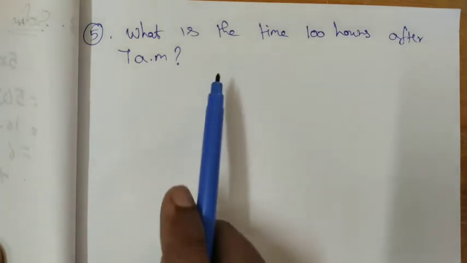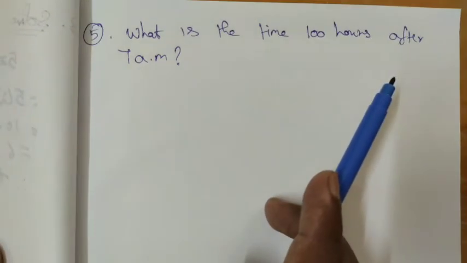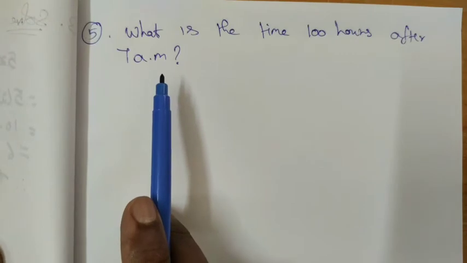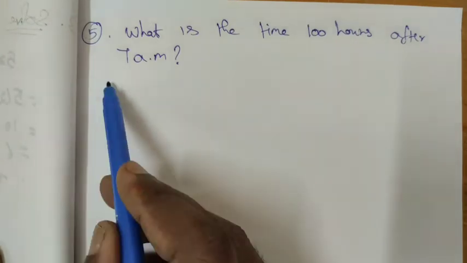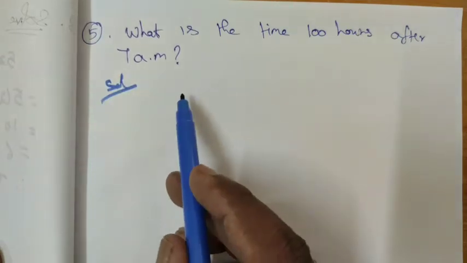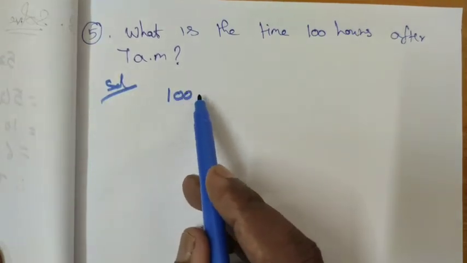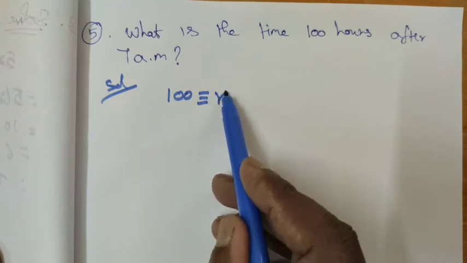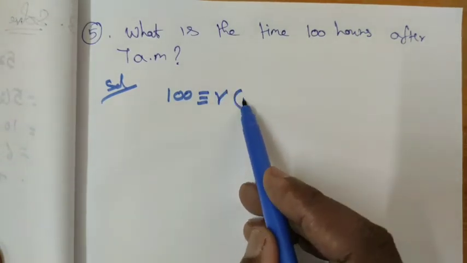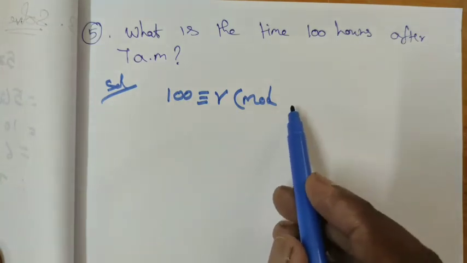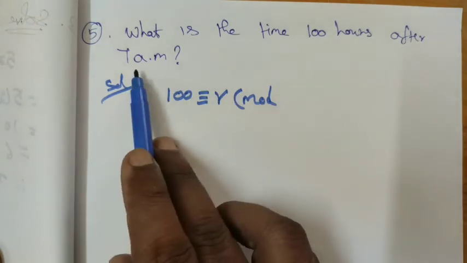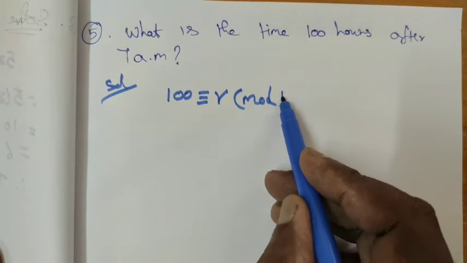What is the time 100 hours after 7 a.m.? Let me take the solution. You have to write that in a modular value. 100 is congruent to the remainder. We don't know the remainder, right? And the mod: since time is given, we have to use 24 hours, or here 7 a.m. is given, so divide by 12.